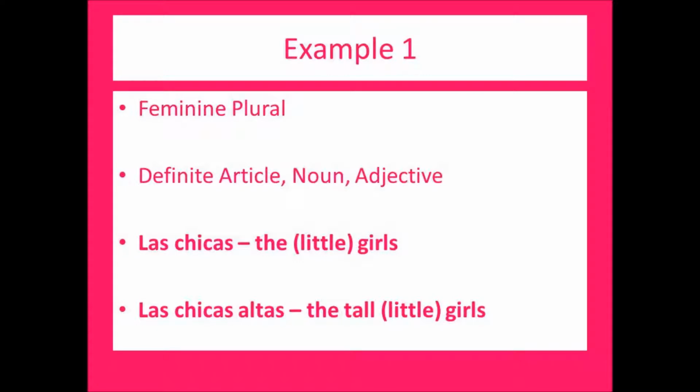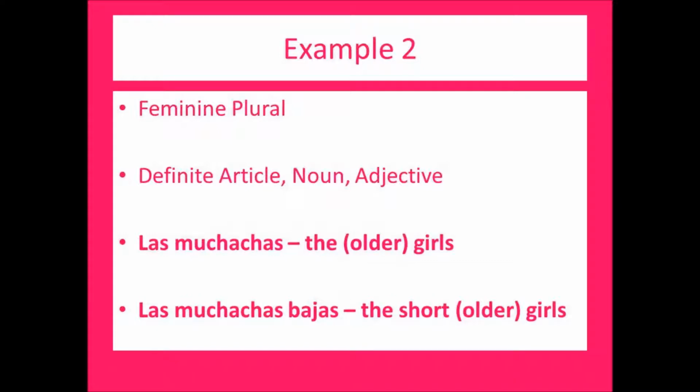So we have las chicas, the little girls. Las chicas altas, the tall little girls. Las muchachas, the older girls. Las muchachas bajas, the short older girls.